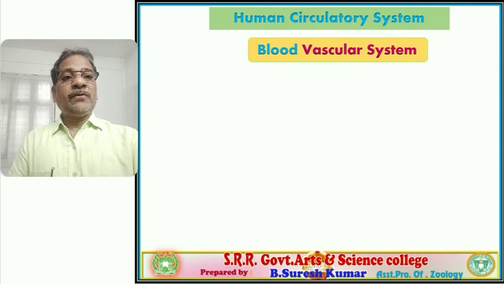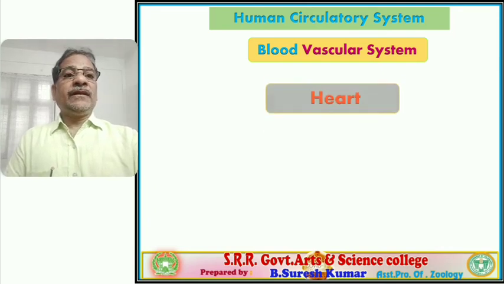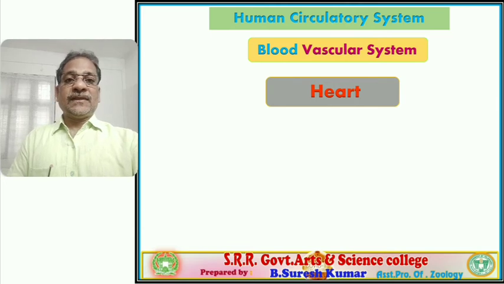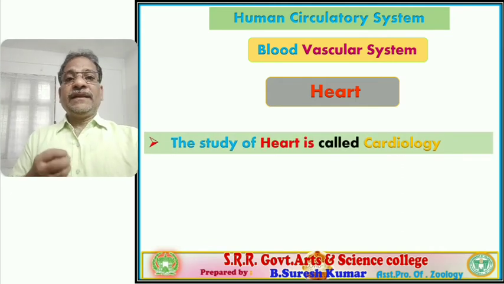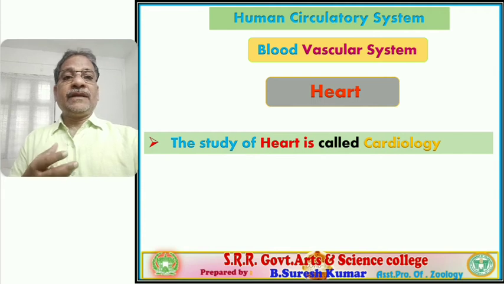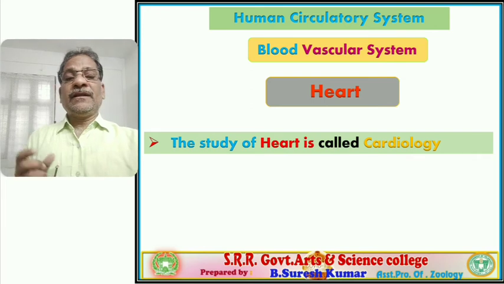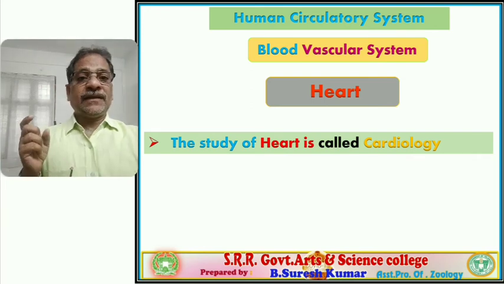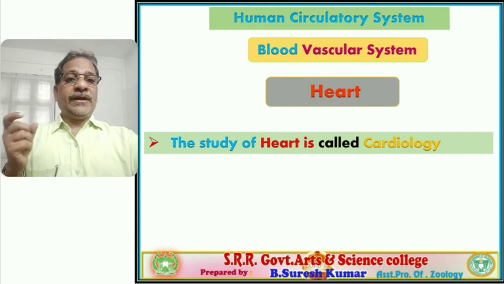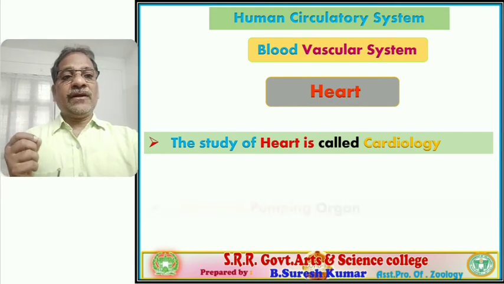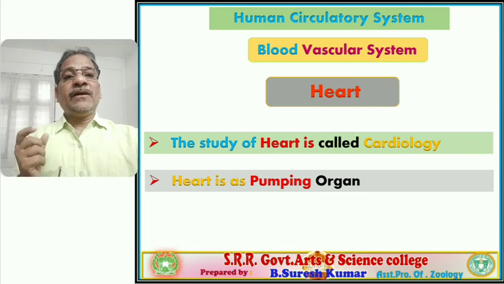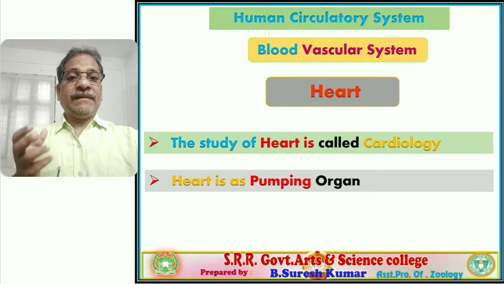Among them, the first one, the blood vascular system. The first part of the blood vascular system, the heart. What is the heart? The heart is a pulsating structure, a pumping organ. The study of the heart is called cardiology. Remember, very very important. The science of the heart is called what? Cardiology. The study of the heart is called cardiology. Right? The heart is a pumping organ. It is a pulsatile structure.